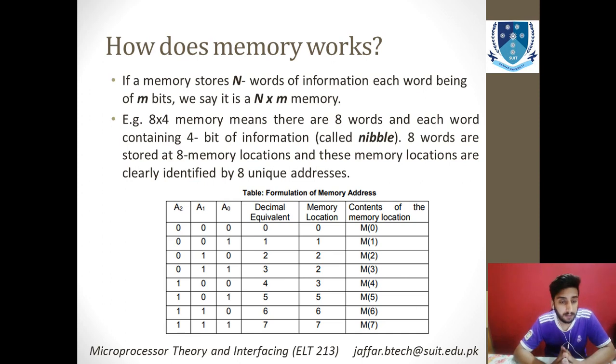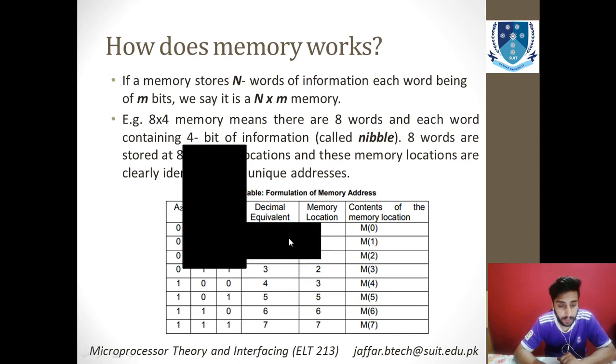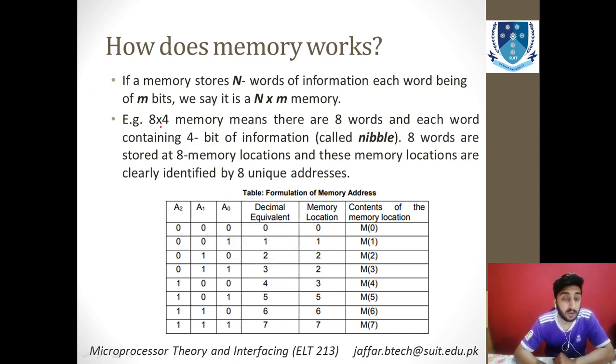So let's see how the memory actually works. Let's start with an example. Let's say you have n words of information, and each word in that information is carrying m bits. So the total memory will be n cross m. Let's say you have 8 words, and each word is carrying the information of 4 bits.